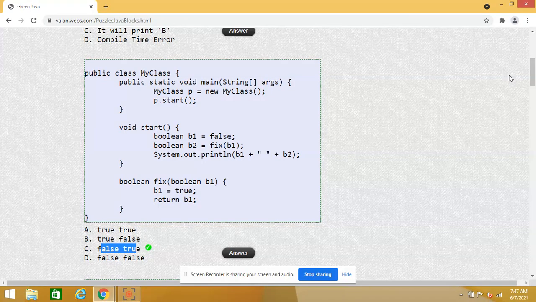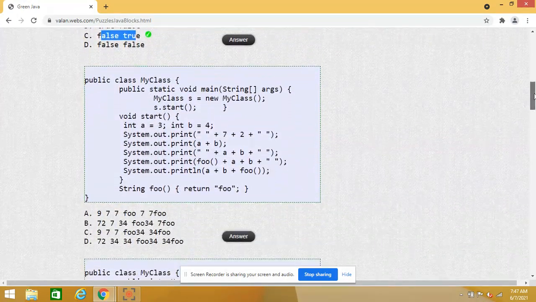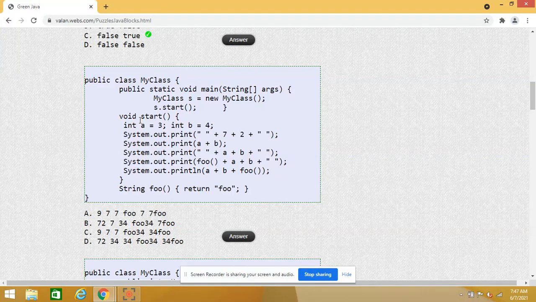So we'll move to the next question. If you remember, in our last video we discussed string concatenation. If I perform any addition with a string and any property, it is going to perform concatenation. The same thing is going to repeat here.